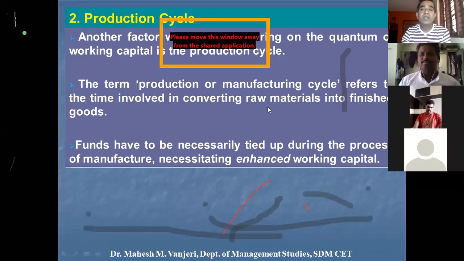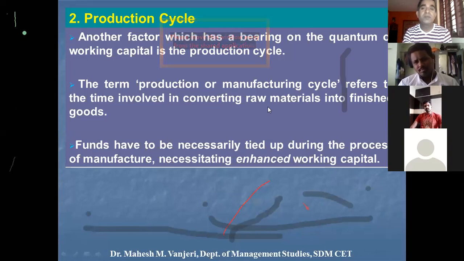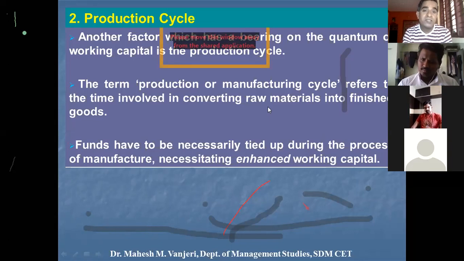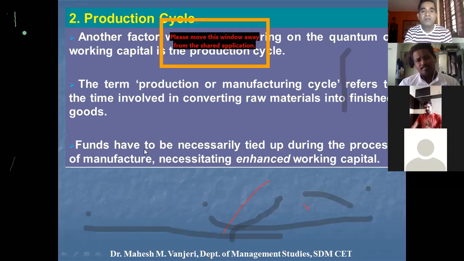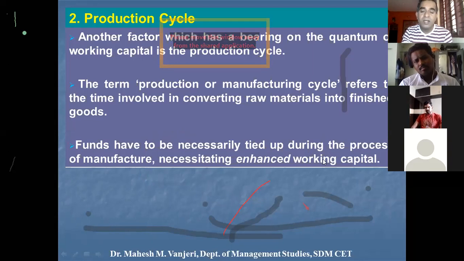One example I can give is Boeing and Airbus, the world's two largest aircraft manufacturers. The time required to convert raw material into finished goods, in this example, finished goods are aeroplanes, passenger as well as cargo aeroplanes, is quite large in the case of Airbus and Boeing. So Airbus and Boeing will require a large amount of working capital. Definitely, for a company where the production cycle is longer, funds have to be necessarily tied up during the process of manufacture, necessitating enhanced working capital. It is very easy to understand.